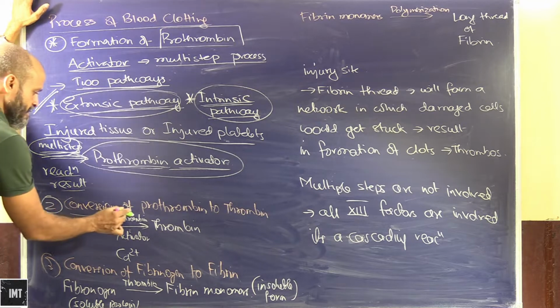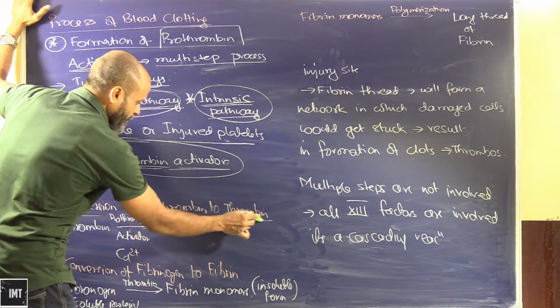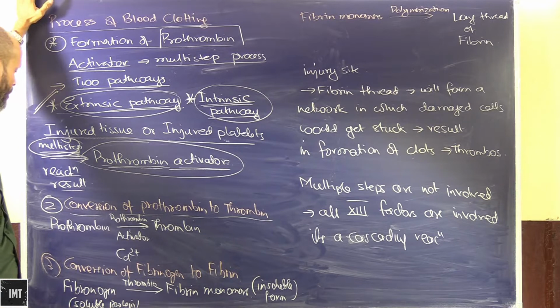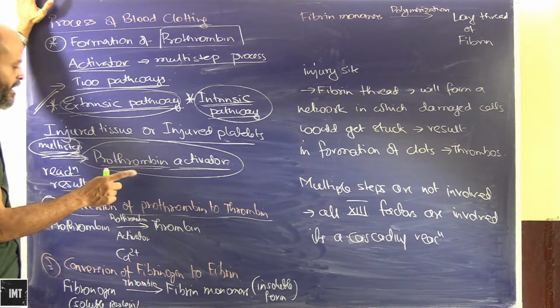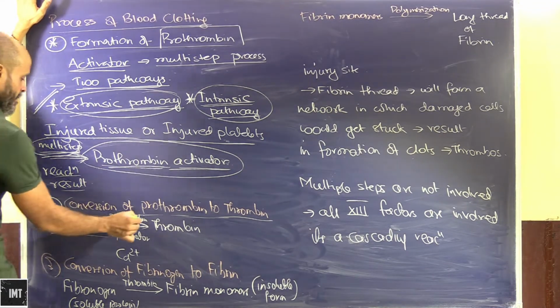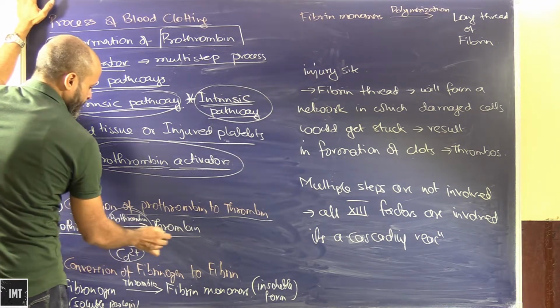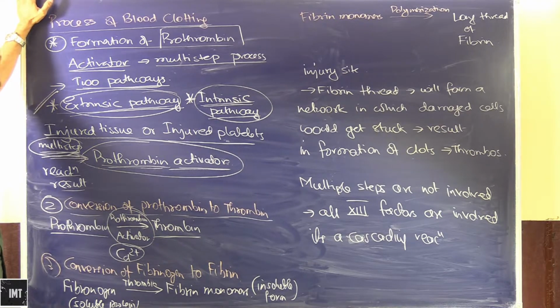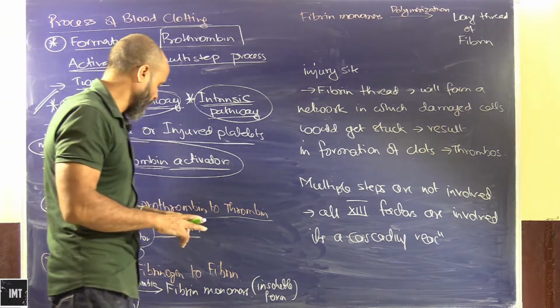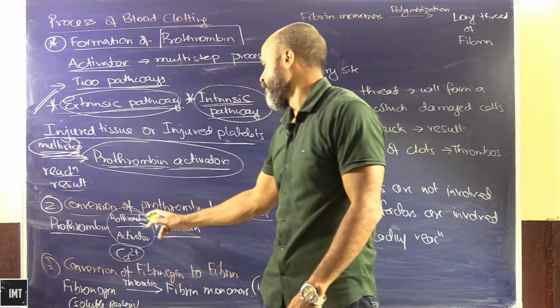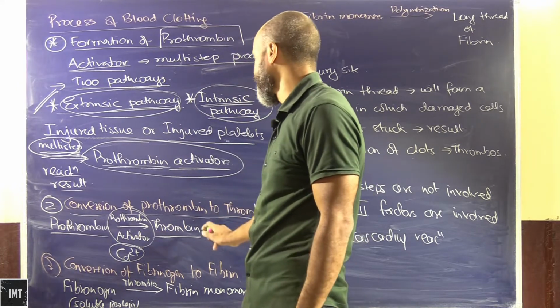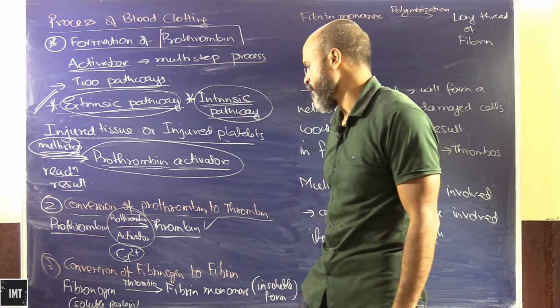And what will happen is this prothrombin will actually get converted into thrombin. So the prothrombin, through the prothrombin activator and calcium ions, gets converted into thrombin through a series of reactions.